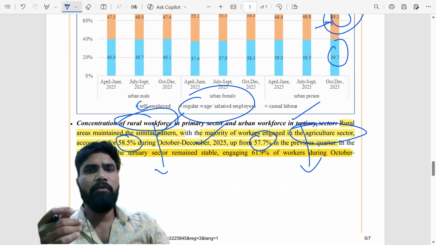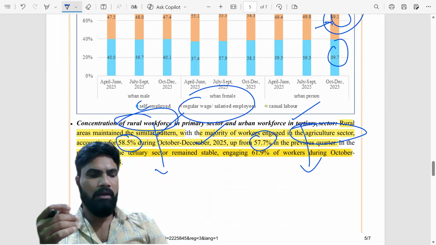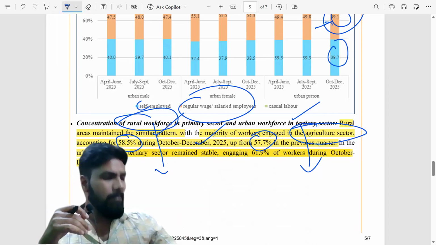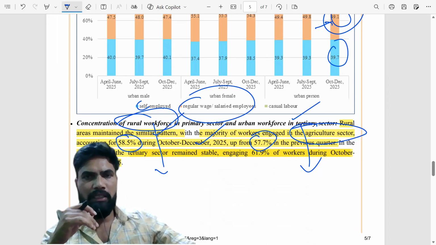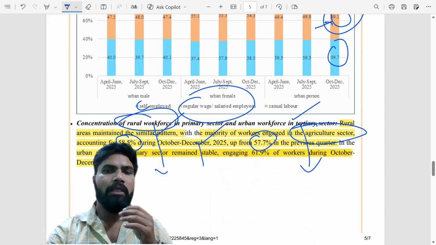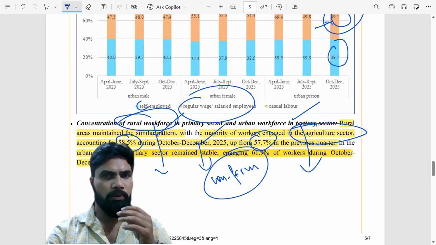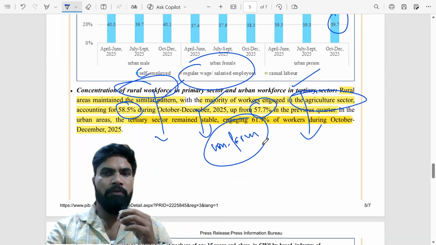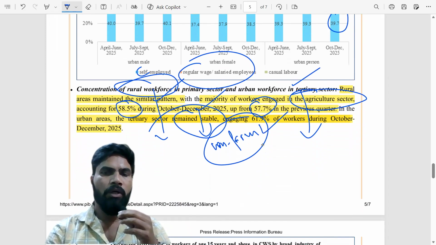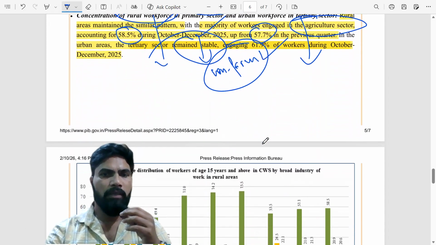But unfortunately, more and more people are going into agriculture or depending on agriculture, which is not good news. The idea is to provide more and more livelihood in the non-farm sector and not in the farm sector. We will discuss it at the appropriate time, but for the time being, remember that. And in urban areas, the tertiary sector remained stable, engaging around 61.9% of the workers during the third quarter.